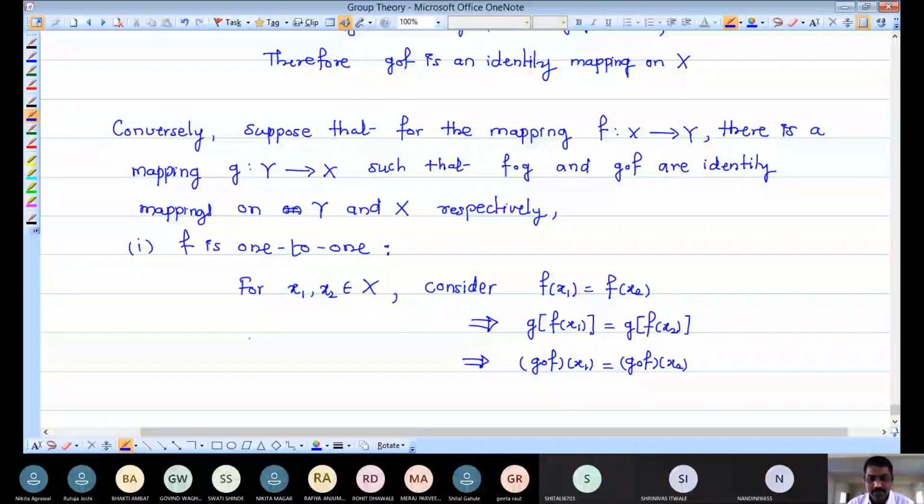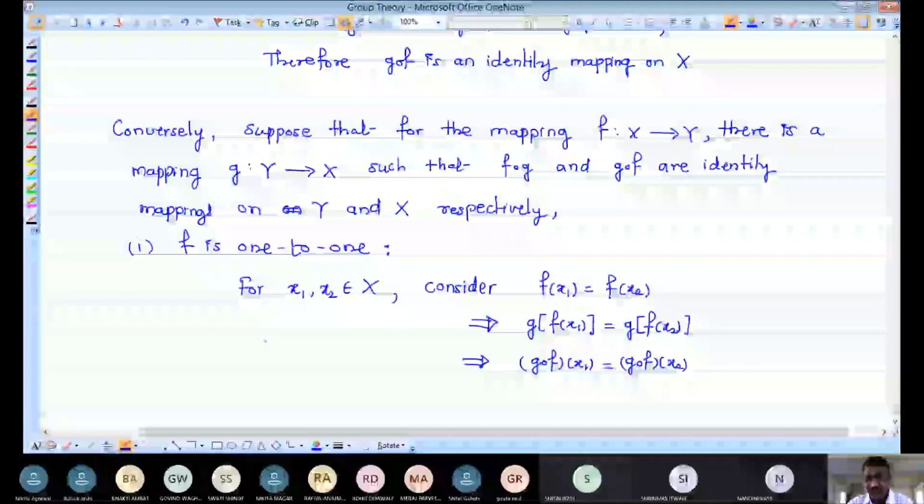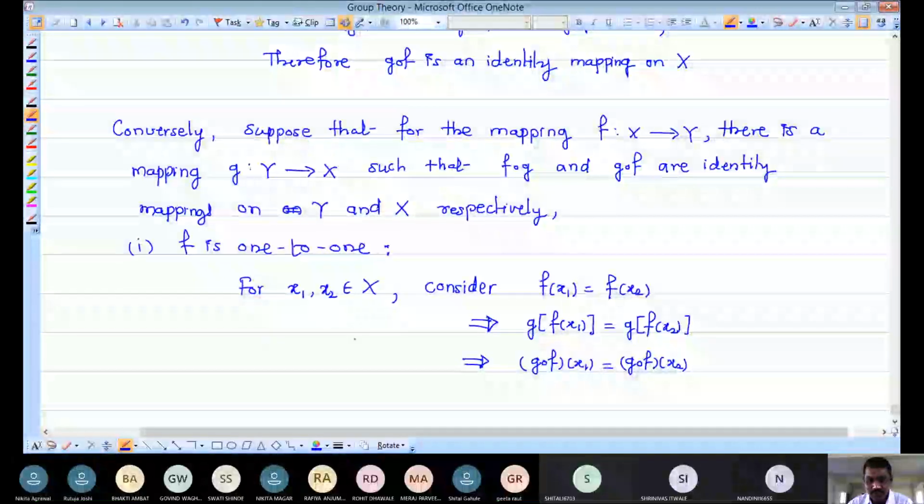By our assumption, G composition f is an identity mapping on capital X. So the image of any element of capital X under G composition f is nothing but that element itself.